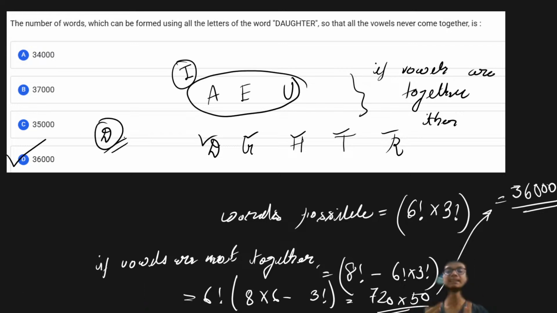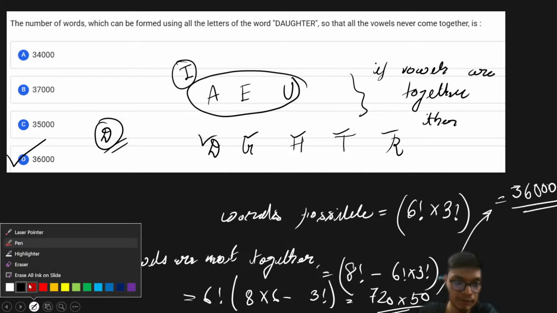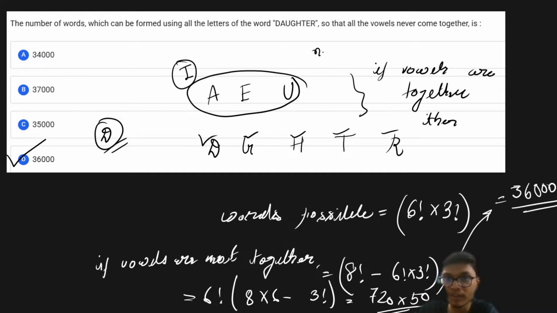I simply used the bundle method to keep all the vowels together, and when all the vowels are not together, that is basically the number of total words minus the number of cases when the vowels are together. So if I have to calculate for the complement of a set, then it is basically the total number of the set. I have simply used set theory over here, right?